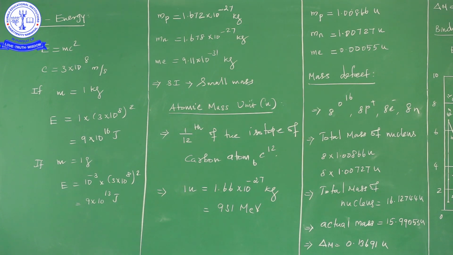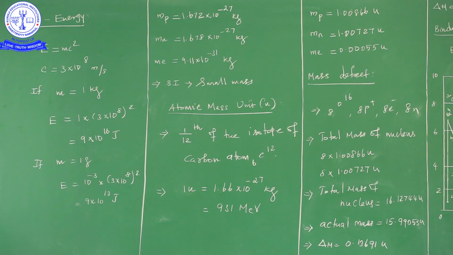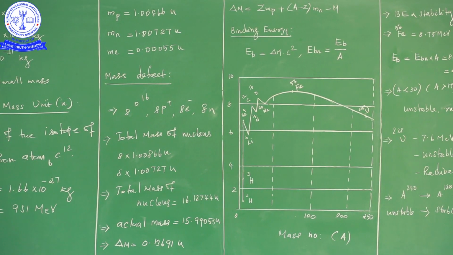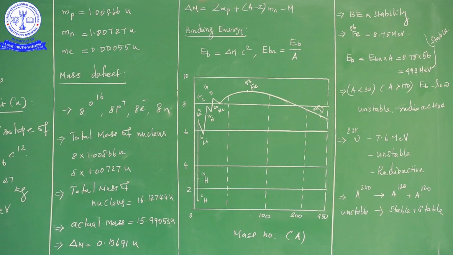By the simple expression, delta m is equal to Z mp plus (A minus Z) mn minus capital M. Here delta m is the mass defect or mass difference. Z is the atomic number, mp is the mass of the proton, A is the mass number, mn is the mass of the neutron, and M is the mass of the nucleus. So Z mp plus (A minus Z) mn is the mass of the nucleons, minus M, the mass of the nucleus. Here delta m is the mass defect.